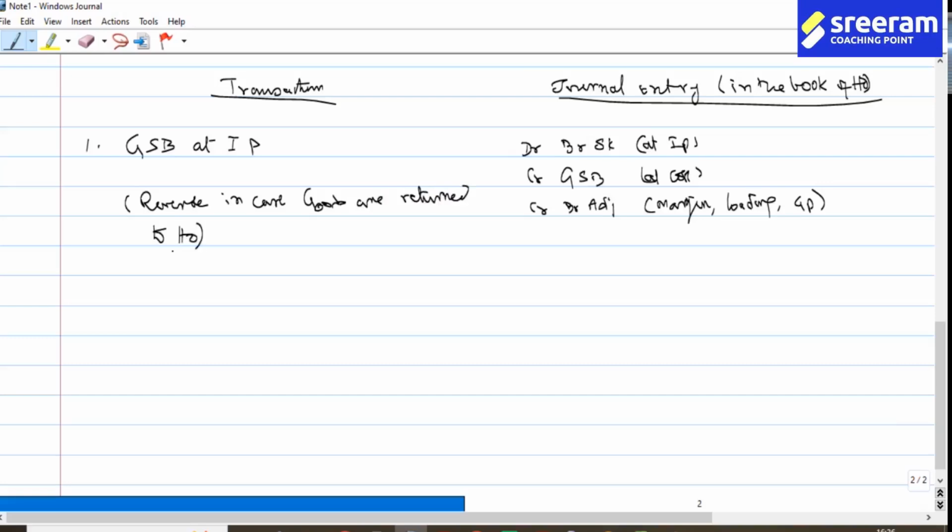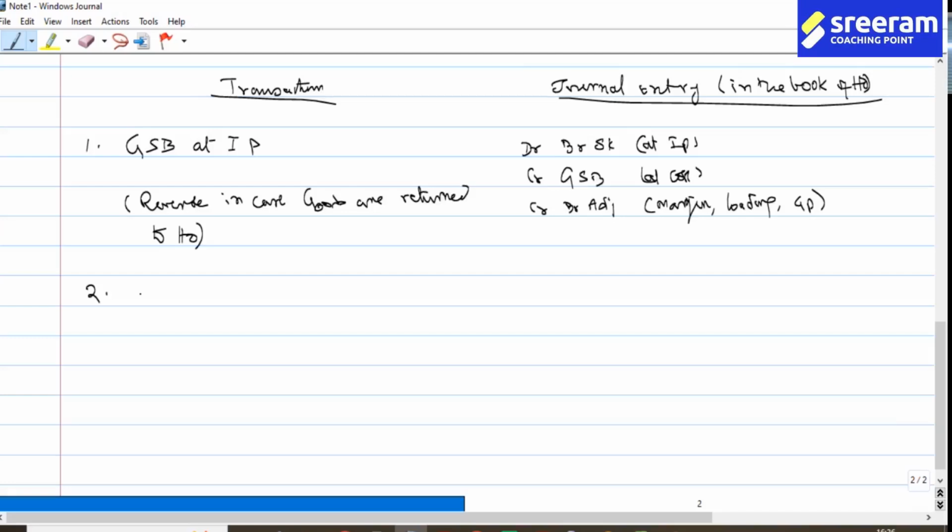Reverse in case goods are returned to the head office. What do you mean by that? Debit branch adjustment, debit goods sent to branch, and credit is to be given to branch stock. Is that clear? Now, what is it we are expected to do?